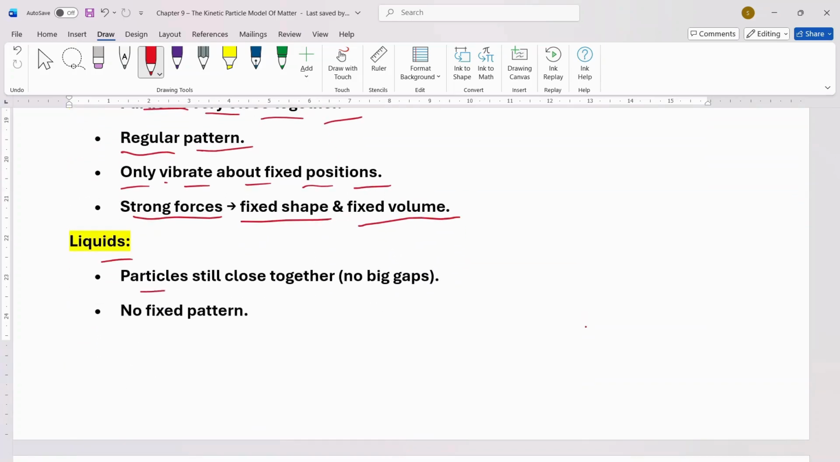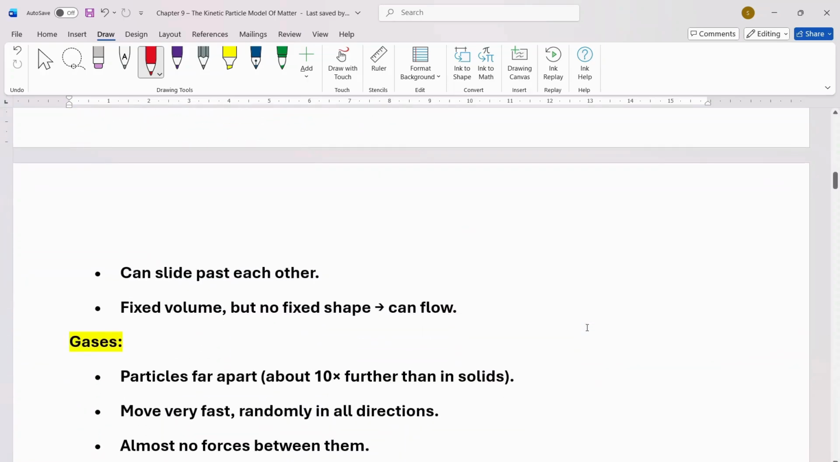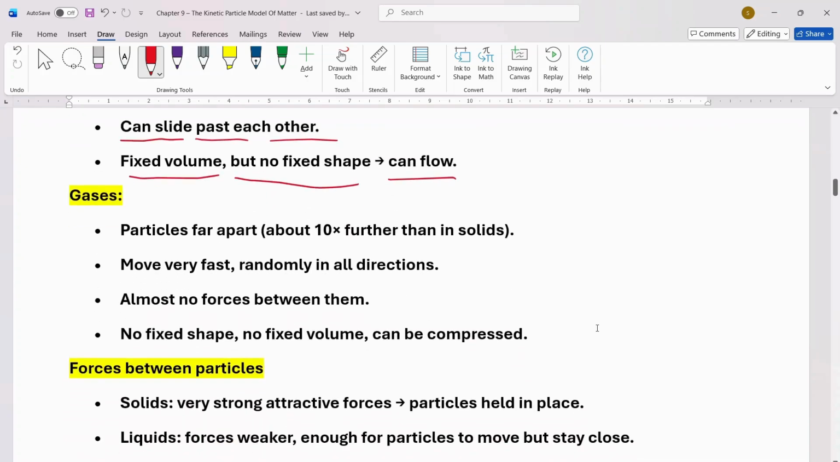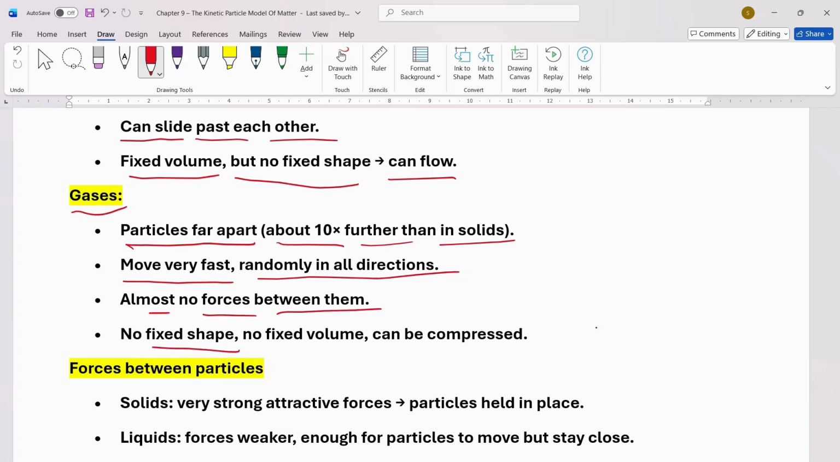In liquids, particles are still close together. There are no big gaps, but there is no fixed pattern as well. In liquids, they can slide past each other. They have fixed volume but no fixed shape, and they can flow. Gaseous, particles far apart, about 10 times further than in solids, move very fast randomly in all directions, almost no forces between them, no fixed shape, no fixed volume, and can be compressed.